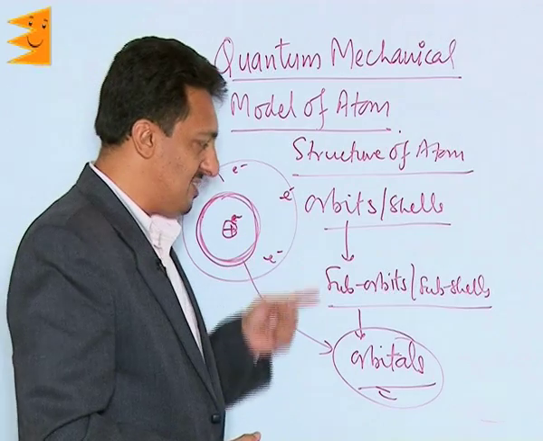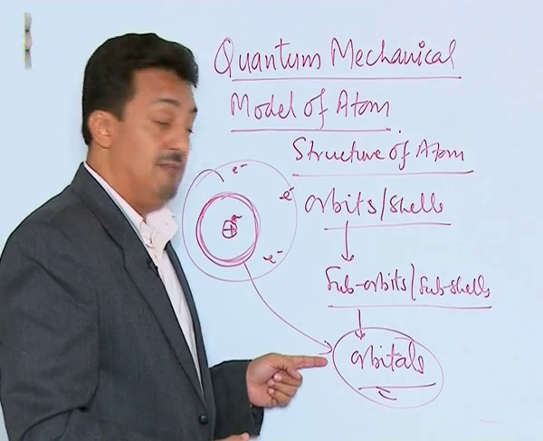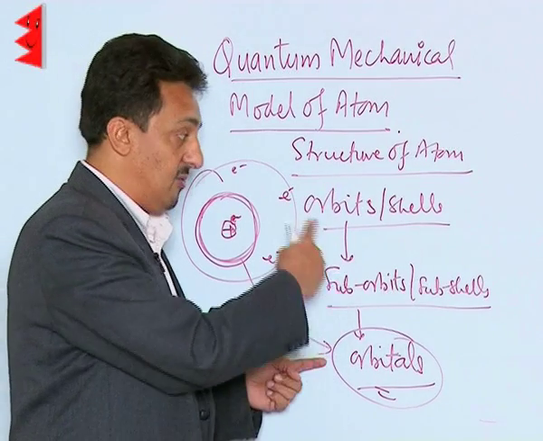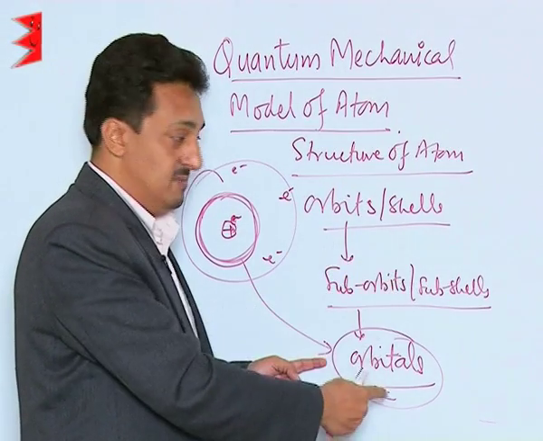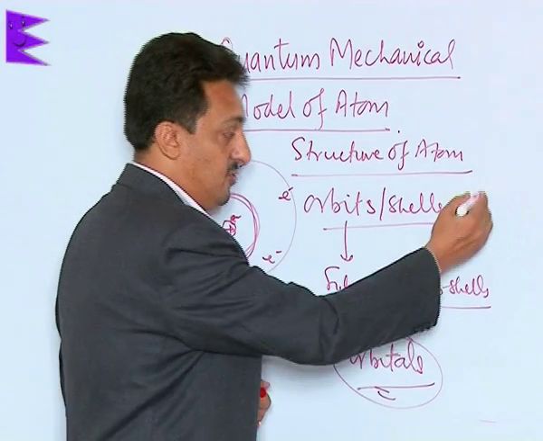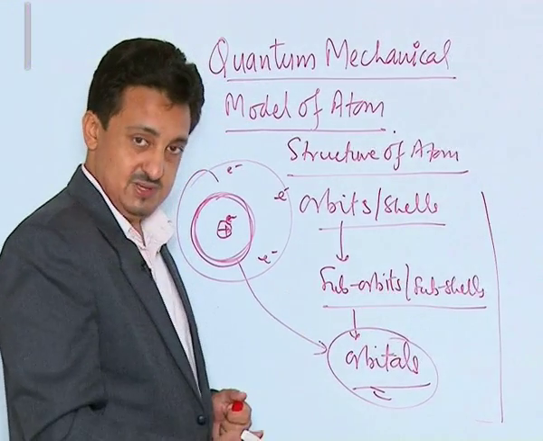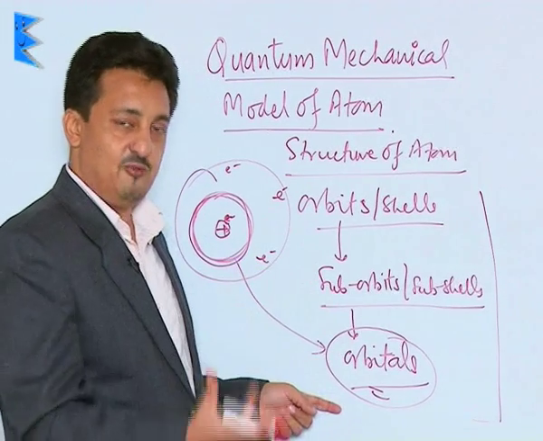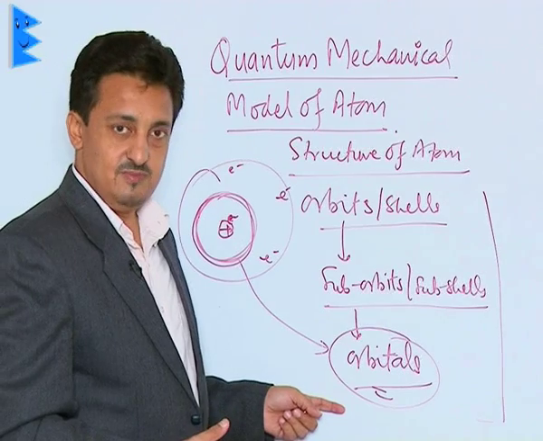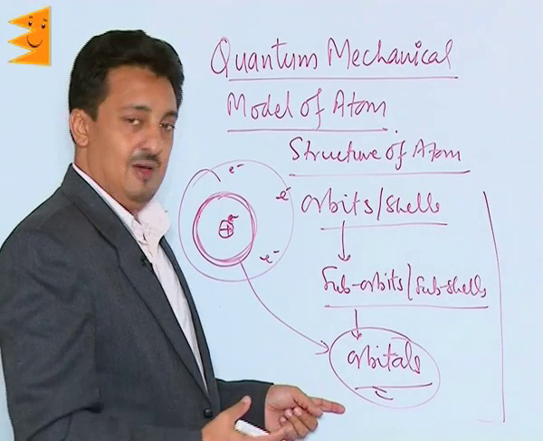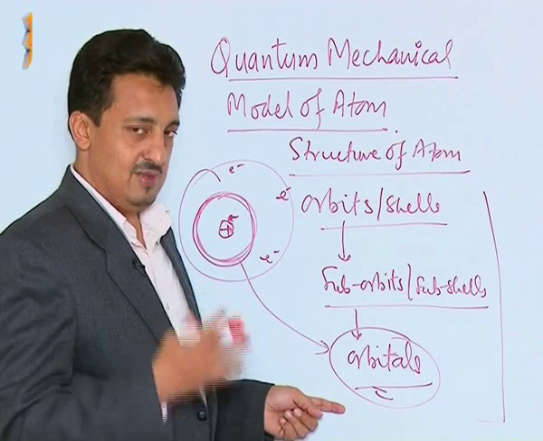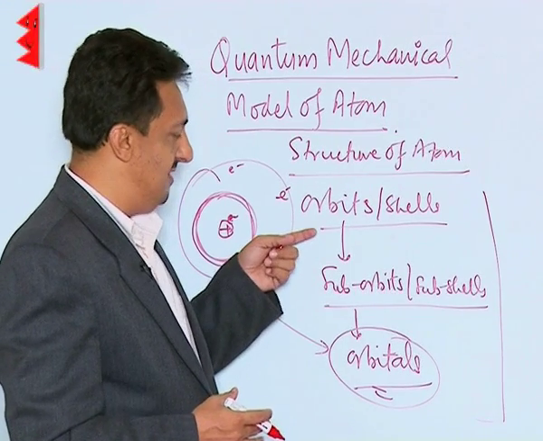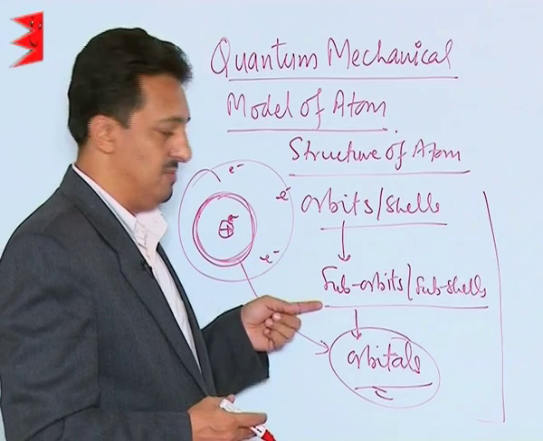We reach these three stages with the help of those three answers which we got by solving that quantum wave equation, and those three answers, I told you, are called quantum numbers. So these are the three basic numbers which we get, which in other form are called quantum numbers. So let us now understand those quantum numbers, and then with the help of those, let's move inside the atom and understand what exactly these orbits or suborbits or orbitals are.